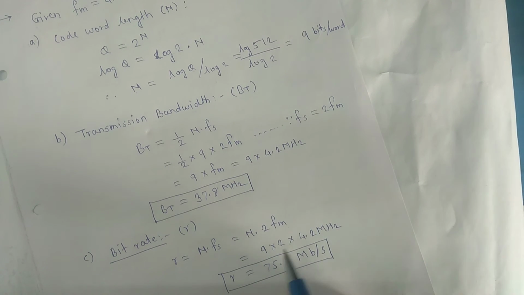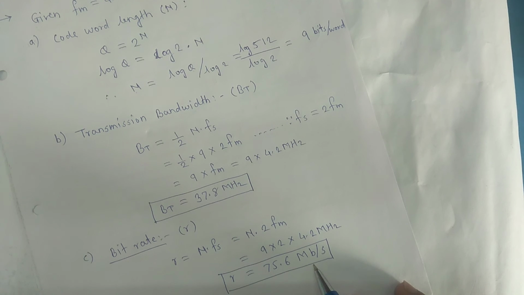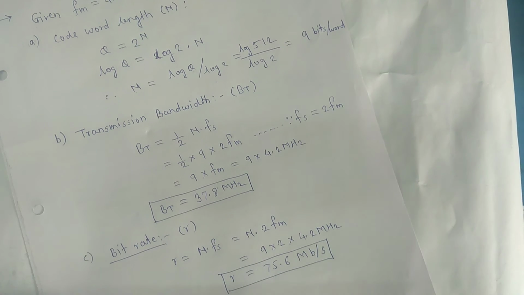If we solve this, we will get bit rate equal to 75.6, and the unit will be Mbps, because this is bit rate. Bit rate is the number of bits transmitted in 1 second. That is why the unit will be Mbps, megabits per second.